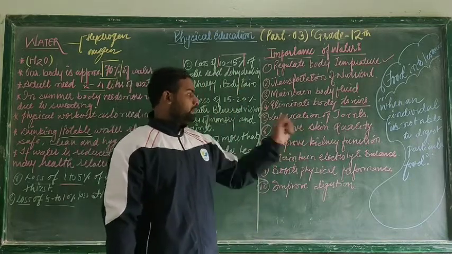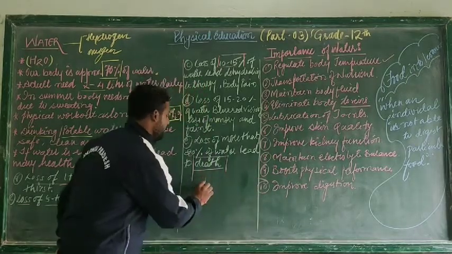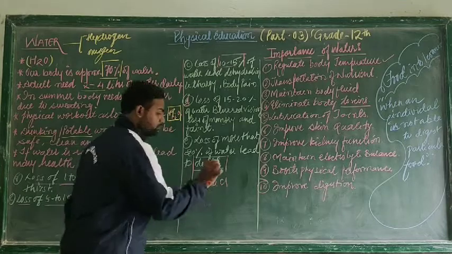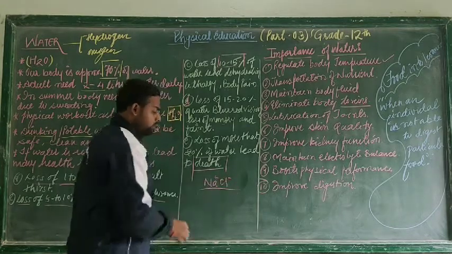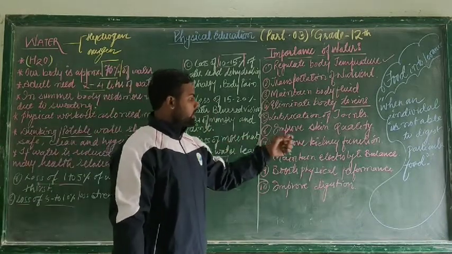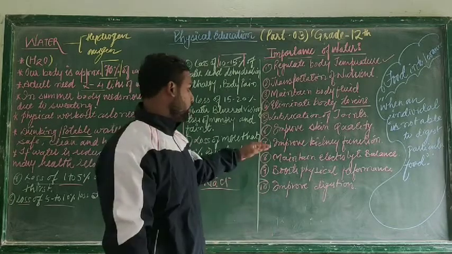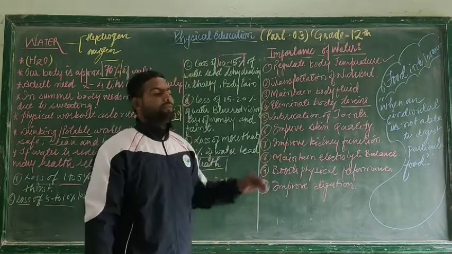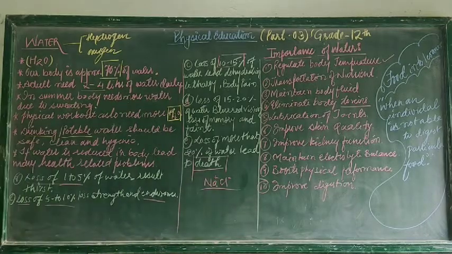Maintain electrolytic balance. What is this electrolytic balance? Let's say I write over here NaCl. Here Na is positive and chlorine is negative. So that is how water maintains the electrolytic balance of positive and negative electrolytes in the body. Boost physical performance. Water plays a very important role to boost the physical performance of an individual.